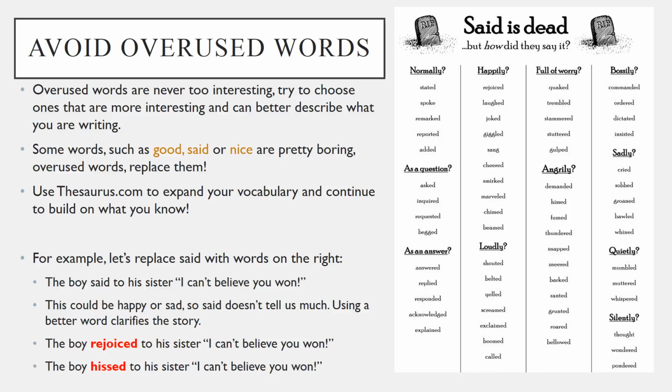For example, let's replace said with words on the right. The boy said to his sister, I can't believe you won. This could be happy or sad, so it doesn't tell us too much. Using a better word, we can clarify the story. The boy rejoiced to his sister, I can't believe you won. Or, the boy hissed to his sister, I can't believe you won. Notice, while only one word changed, the entire sentence changed around it.